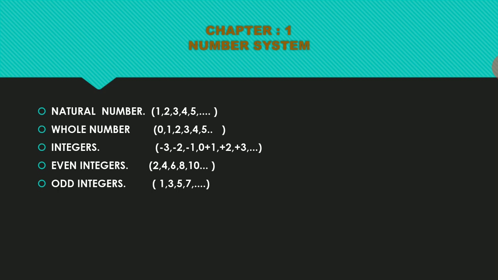What are natural numbers? Numbers like 1, 2, 3, 4, 5. These are the numbers we use for the purpose of counting. Symbolically, we represent the natural numbers with the capital letter N.